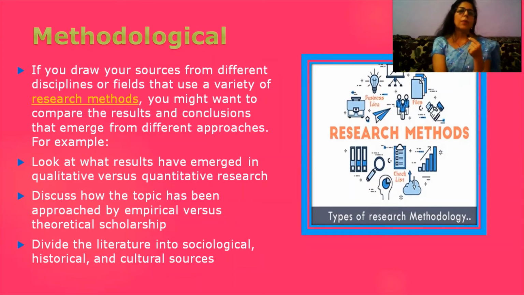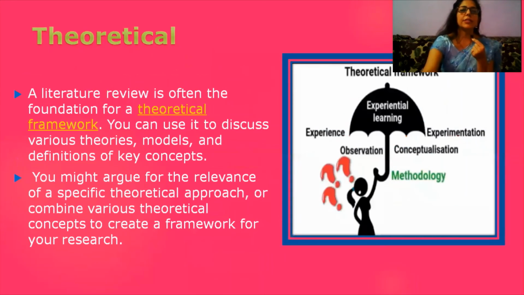Discuss how the topic has been approached by empirical versus theoretical scholarship. Divide the literature into sociological, historical, and cultural sources so that you can easily access your own point of view and come to some deduction after doing the review of the literature.